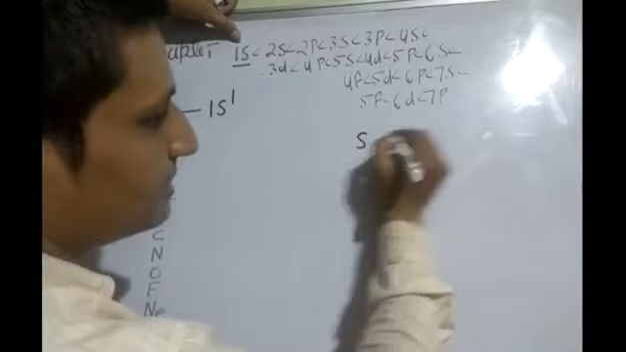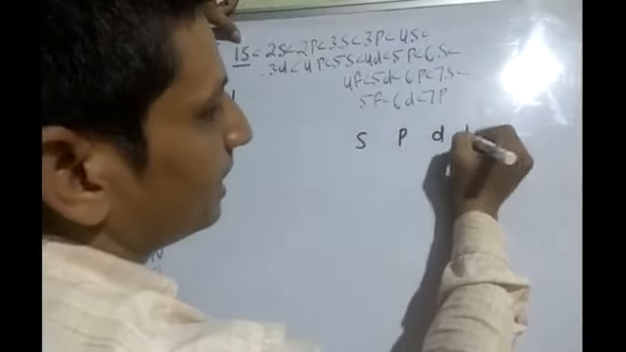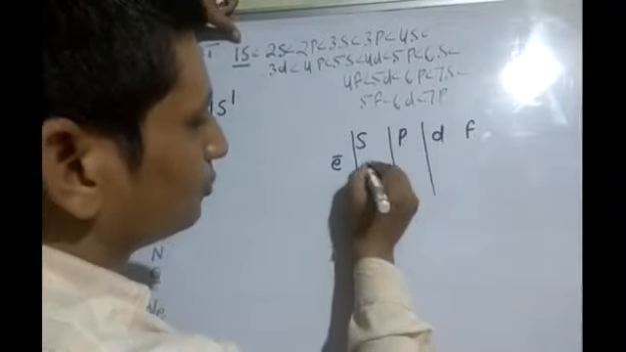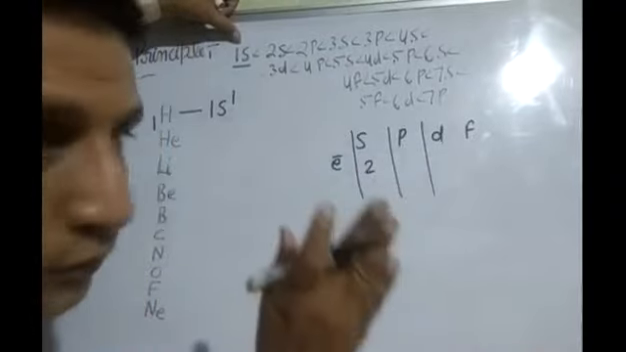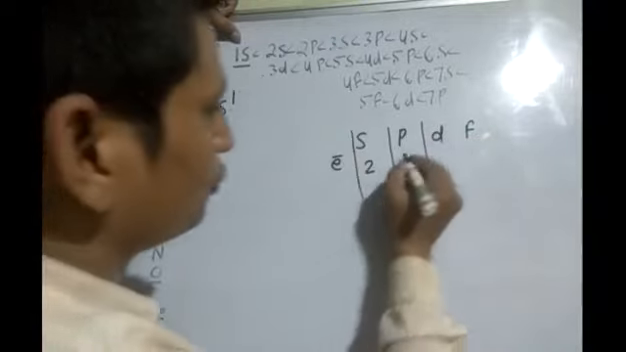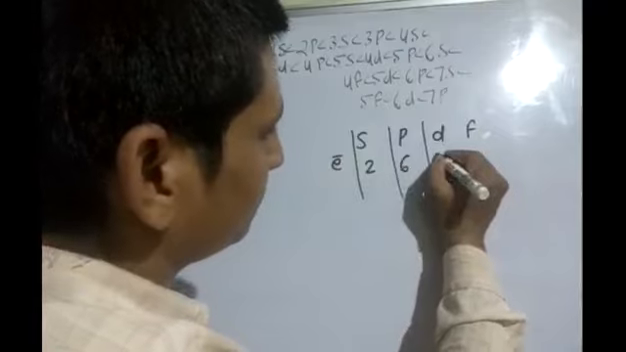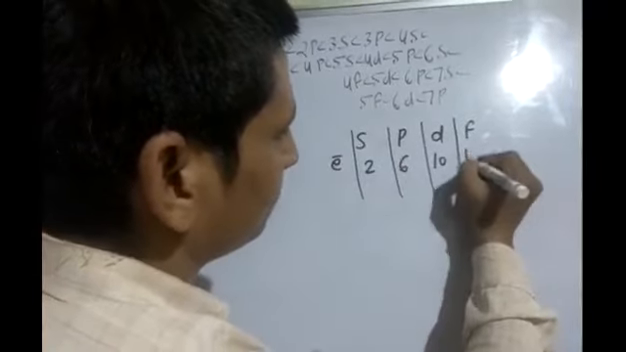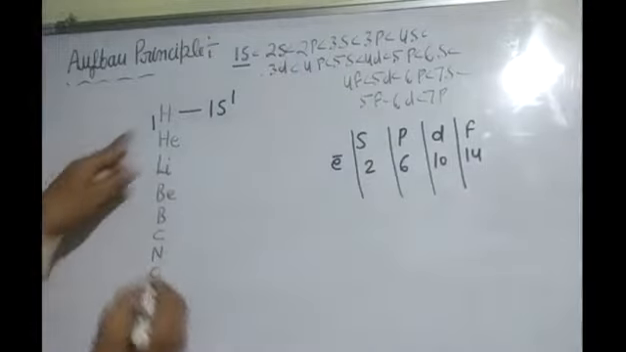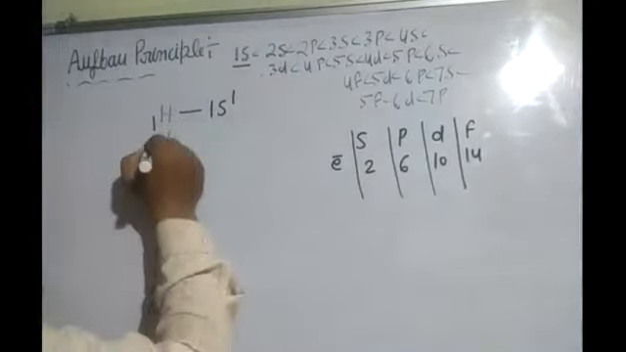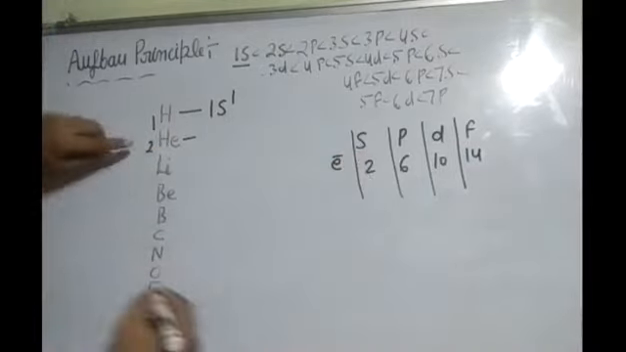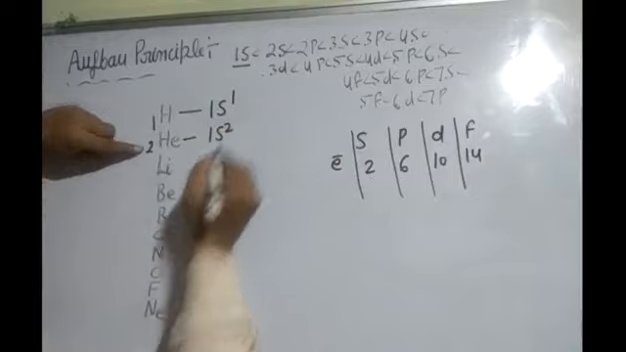You have to learn, students, SPDF. These are subshells and the number of electrons in SPDF are 2. You have to add 4 now. S orbital contains 2 electrons. Add 4. 2 plus 4 is 6. 6 plus 4 is 10. 10 plus 4 is 14. These are electrons in SPDF. So 1 electron, 1s1, hydrogen. 2: S subshell contains maximum 2 electrons, so you have to write electronic configuration 1s2.